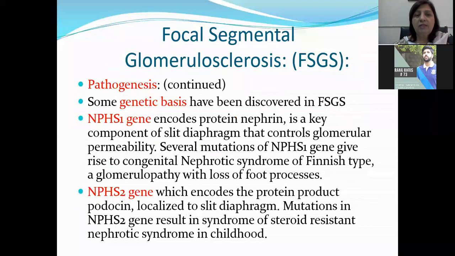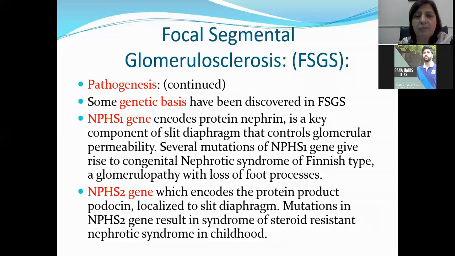In the pathogenesis, some genetic bases have been discovered in focal segmental glomerulosclerosis. There are two genes involved, the NPHS1 gene and the NPHS2 gene. The NPHS1 gene encodes the protein nephrin. Nephrin is a key component of the slit diaphragm that controls glomerular permeability. Several mutations of the NPHS1 gene can give rise to congenital nephrotic syndrome of the Finnish type or a glomerulopathy with loss of foot processes. So the NPHS1 gene encodes nephrin.